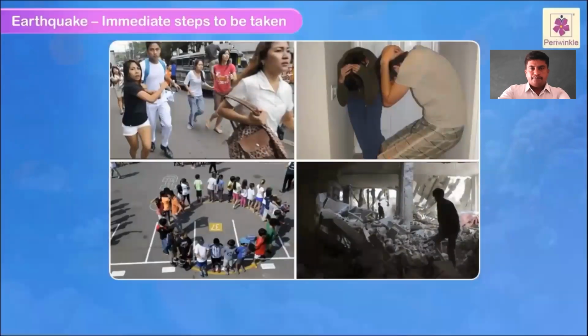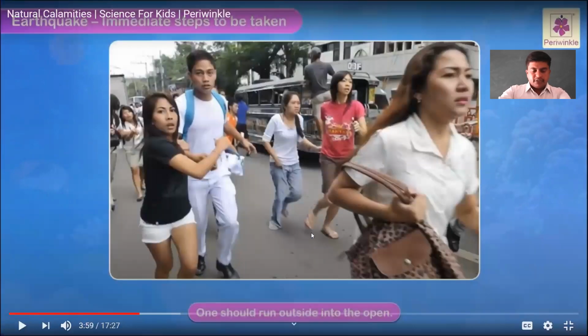Immediate steps to be taken when an earthquake occurs. Yes, the next one is very, very important. What are the measures to be taken to prevent harm from an earthquake? One should run outside into the open. When the house, when the table, when the cupboard starts trembling, at that time you start running out of the house. That is one of the methods. One should run outside into the open.